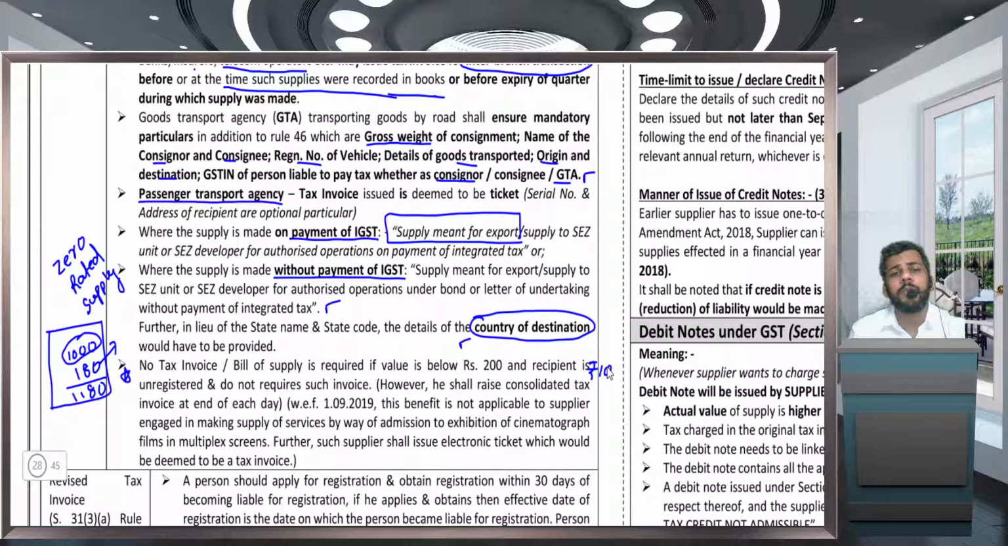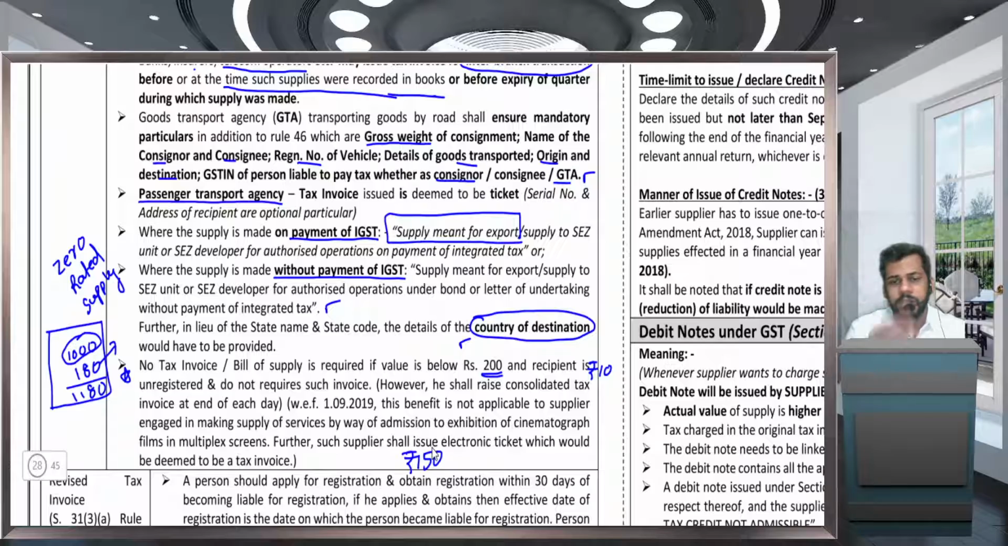You can issue one consolidated tax invoice at the end of each day. But this benefit of rupees 200 is not applicable for cinematographic film agencies, that is the PVR cinema and multiplexes. In that case, this 200 is not an available benefit. If your ticket price is rupees 150, then also you have to issue a tax invoice.